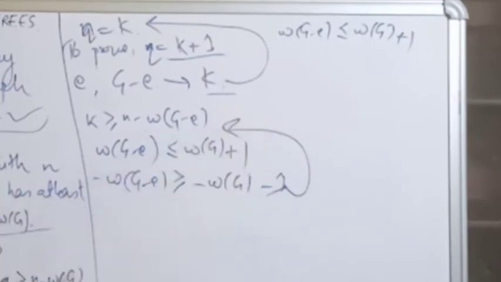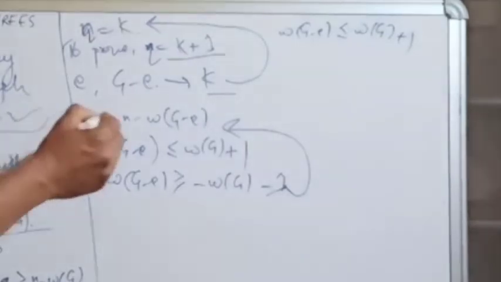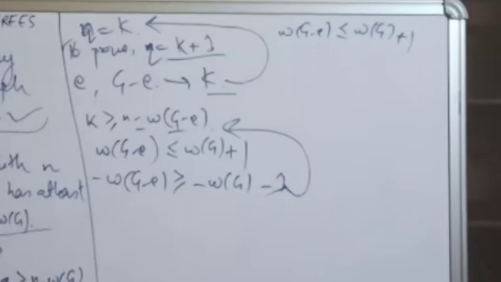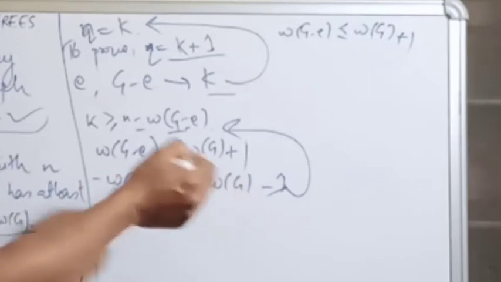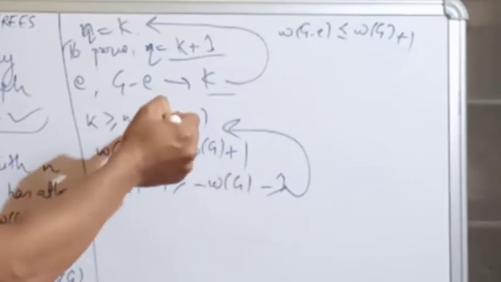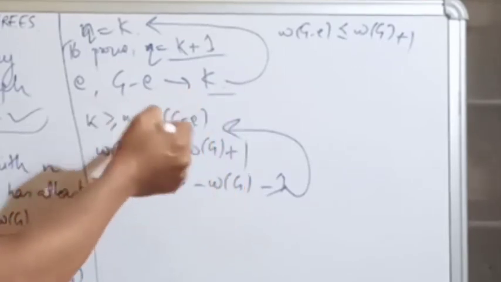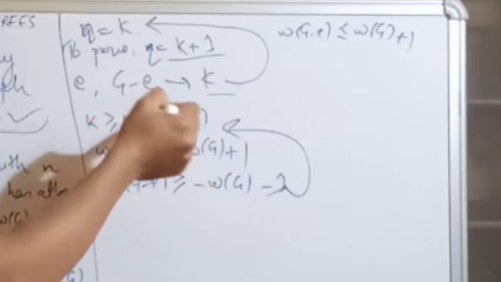Now you can put these values in that model, k is greater than n minus w, because there is minus w of G minus e, right? So we are substituting this back, and this is greater than this, so if you replace this by this, the whole thing is again greater than.